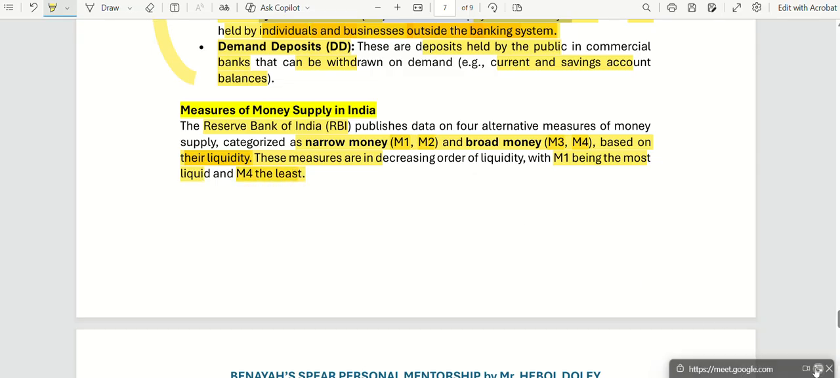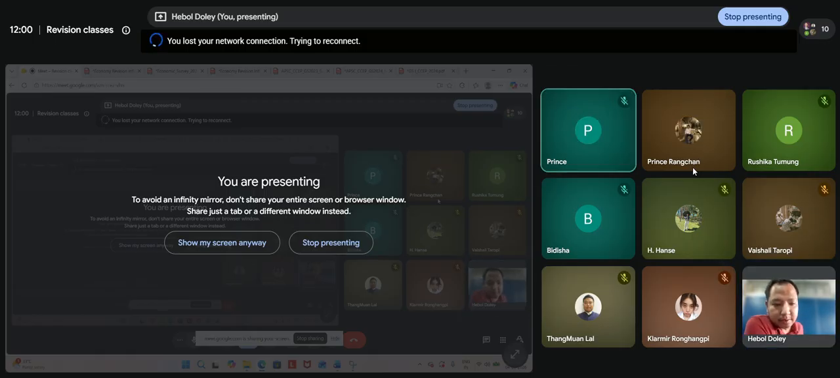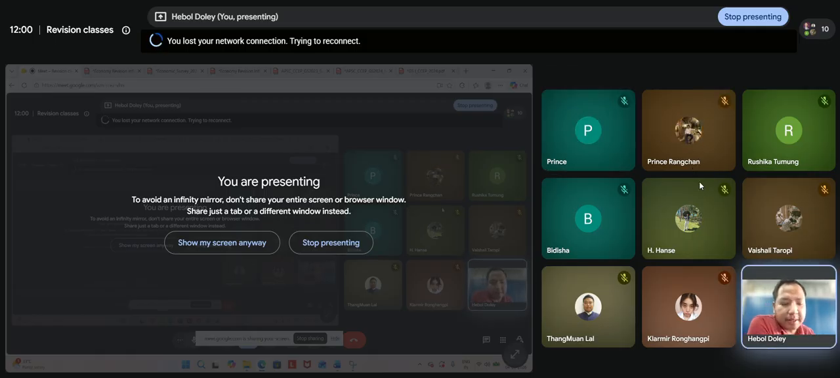Understanding this concept? Yes, sir. Okay. You understood money supply? Okay.